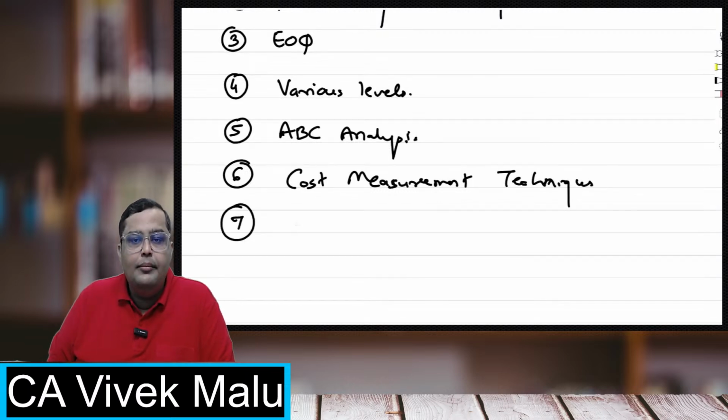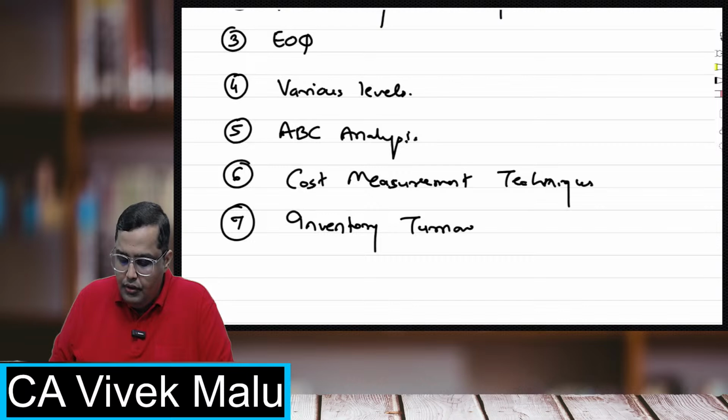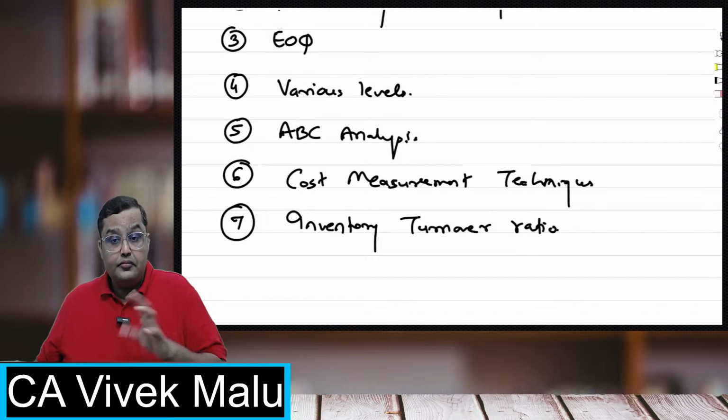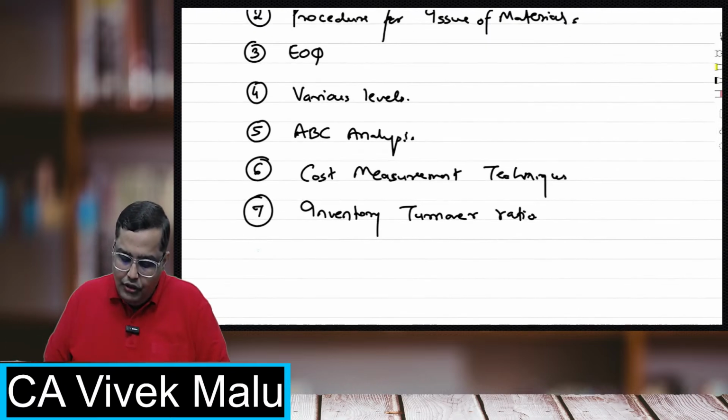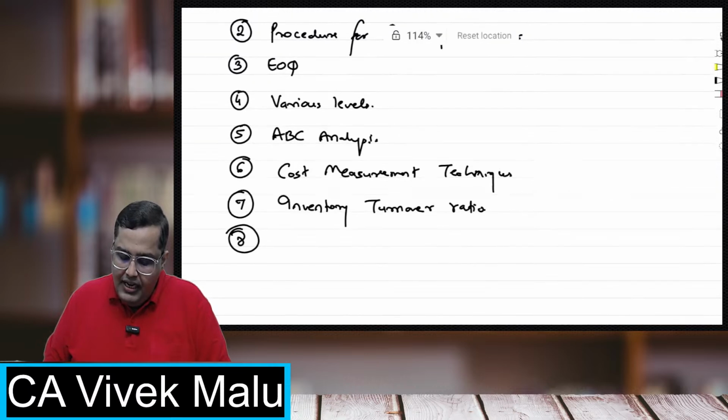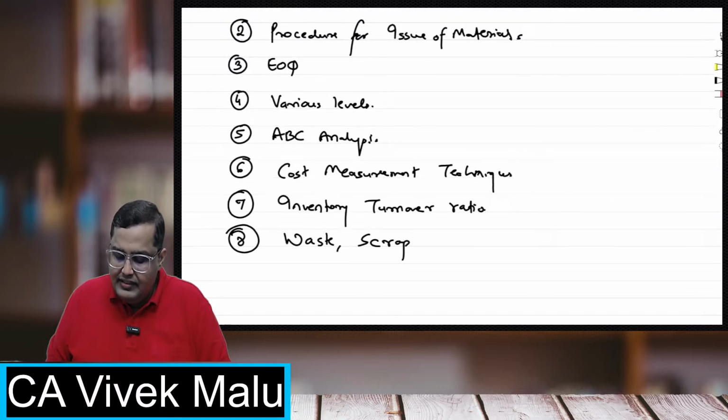Then we'll be taking some ratios, inventory turnover ratio. We'll be covering inventory turnover ratio. So this is all in this chapter. And last but not the least, we'll be covering how to handle waste, scrap, obsolescence.